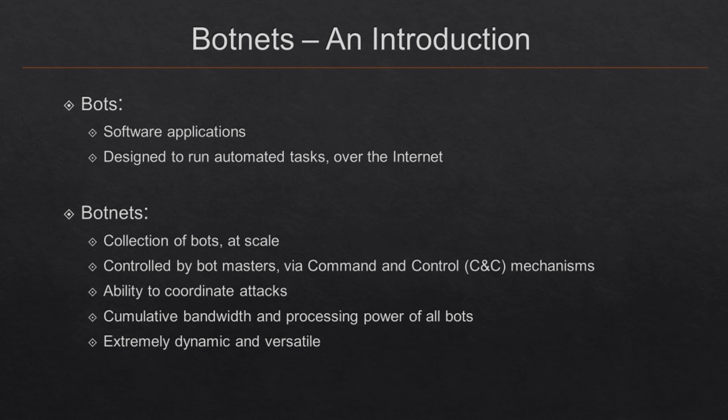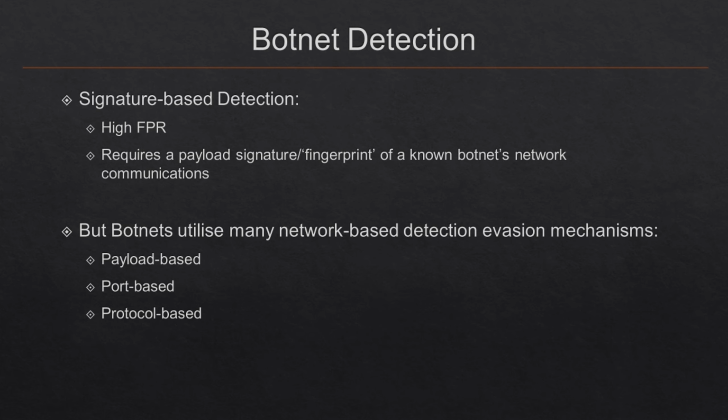They exhibit certain characteristics as well, in terms of their architectures, communication protocols, and propagation mechanisms. Generally, botnet detection is conducted using signature-based detection. This is where a payload signature or fingerprint of a known botnet's network communications is known and utilized in specific rule sets that are used in a detection system. However, such detection methods result in high false positive rates due to the large rule sets used and generalization of some of the rules. Also, botnets utilize many network-based detection evasion mechanisms.